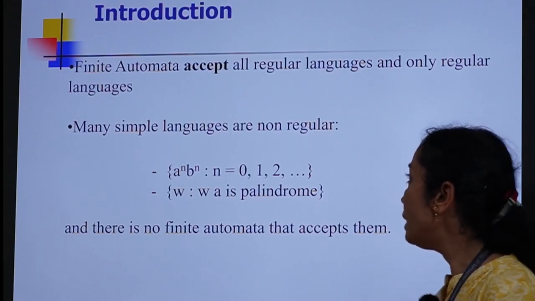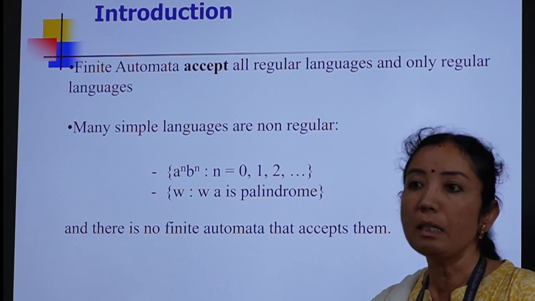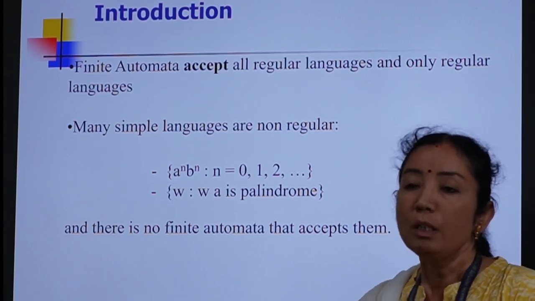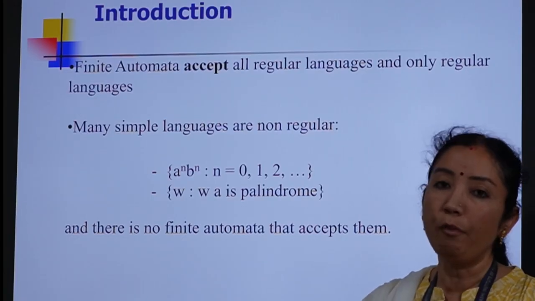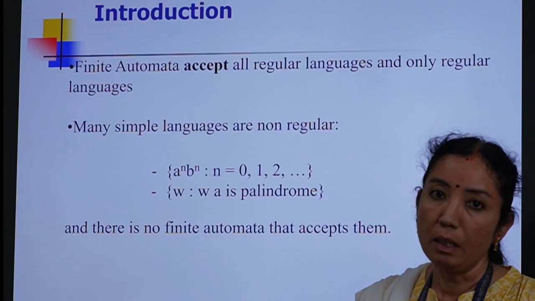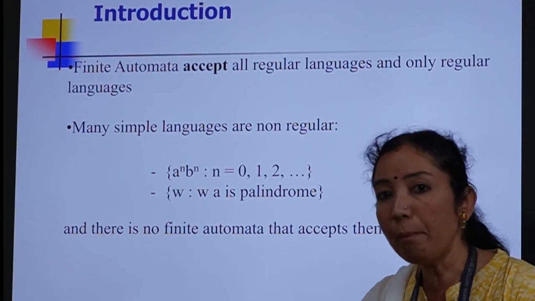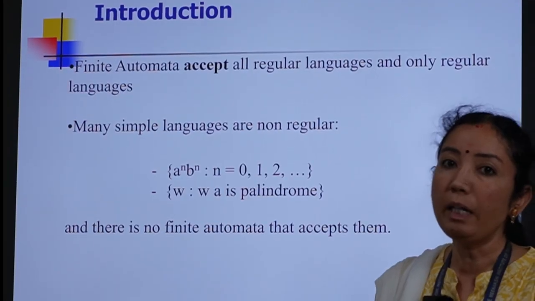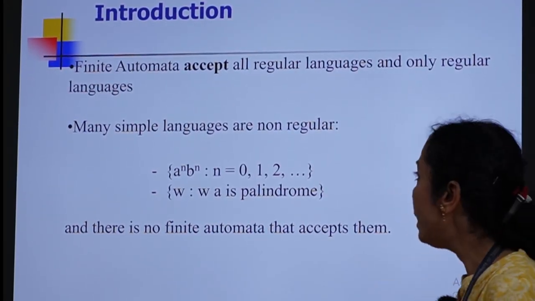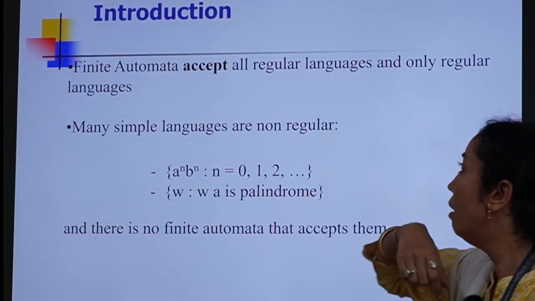In the case of palindromes, the language is also not regular, because in order to check whether the given string is a palindrome or not, we need to look at what we read first and what input we are going to read at the last. Because there is no means for storing what was read earlier, we will not be able to check whether the input string read is a palindrome or not. Therefore, finite automata will not accept these languages and many more which are not regular.